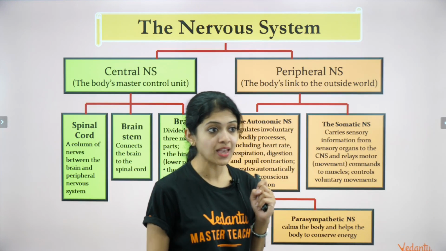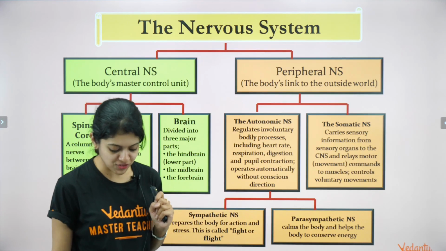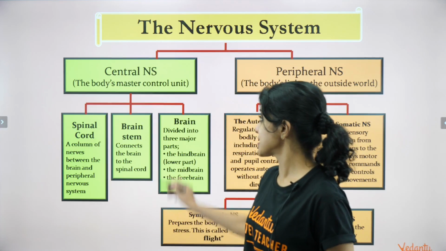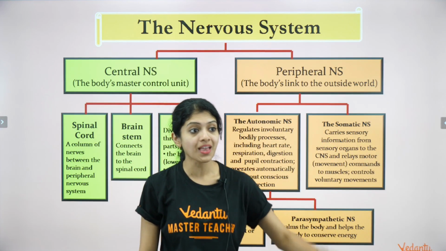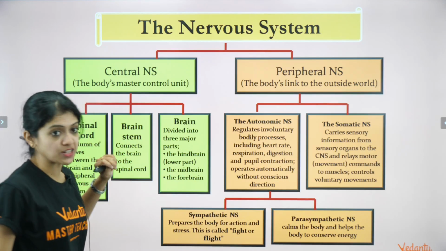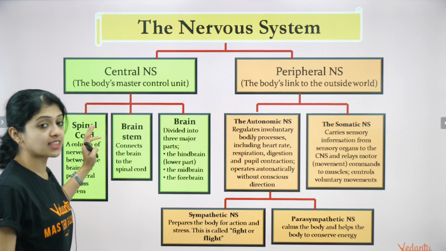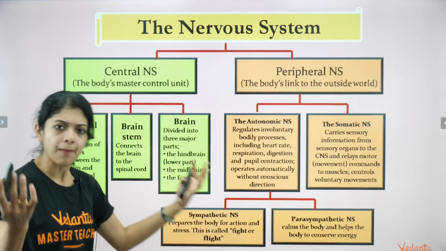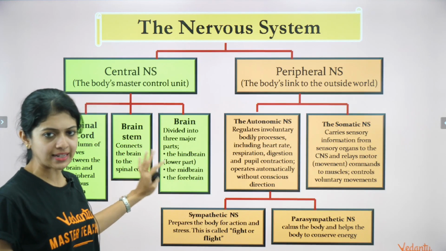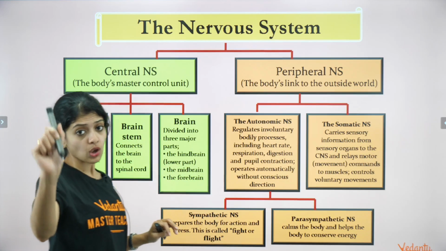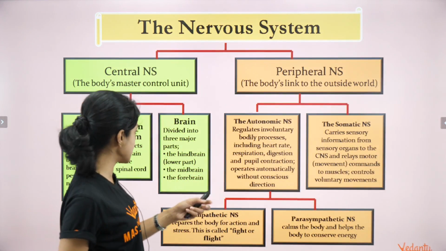Now, once again, summarizing what we have done in yesterday's and in today's session. The nervous system can be divided into the central nervous system and the peripheral nervous system. What did we talk about in the central nervous system? Mainly the brain and the spinal cord. The brain stem is also added here. Generally, we talk about it as part of the brain itself. We don't say it separately, so that's all right. The brain and the spinal cord. Remember what each part of the brain does, what the spinal cord does. Okay, all of that is very important.